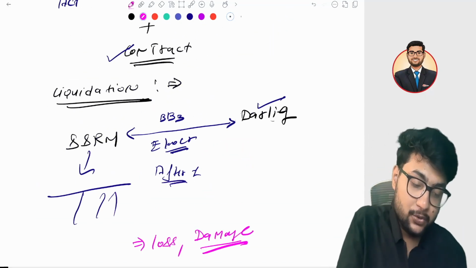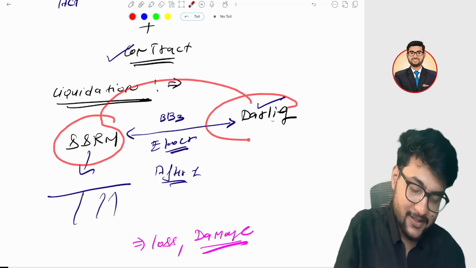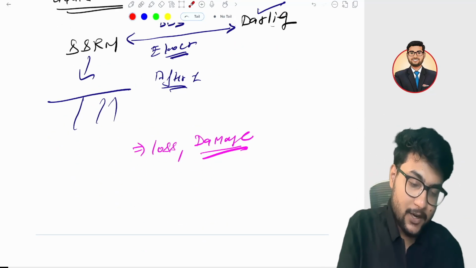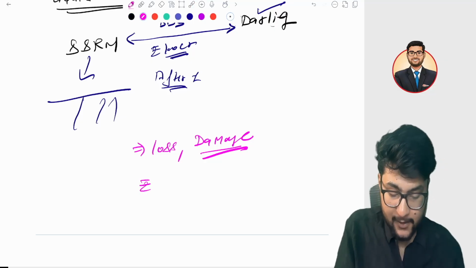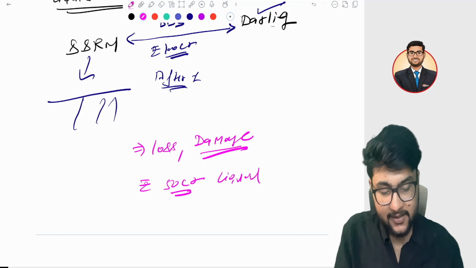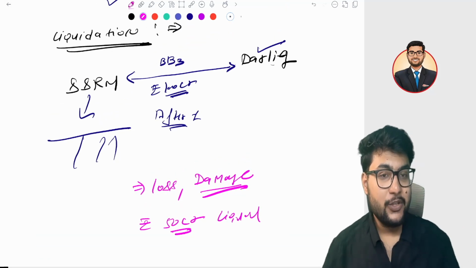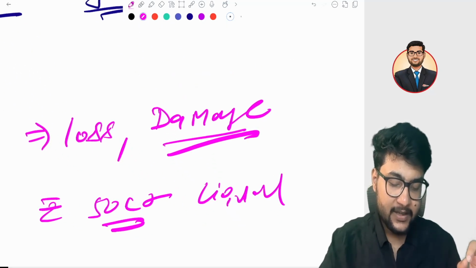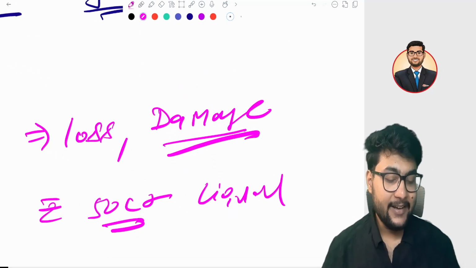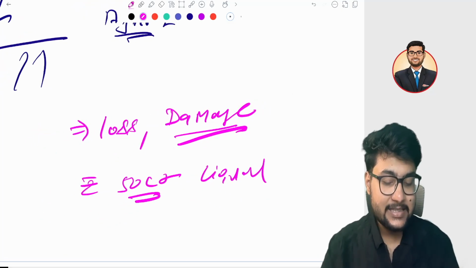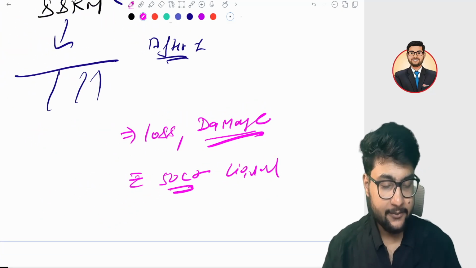I will sue you in court, and I will ask for 50 crore rupees as liquidated damages, because I do not want you to cancel this contract, and if you cancel this contract, it is making me lose money and it is damaging my reputation. It is liquidated damages, I can say, right?